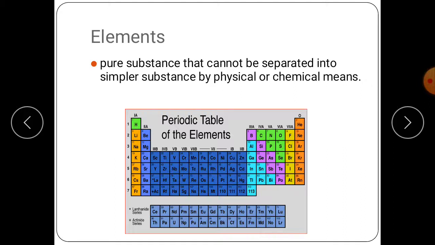And on page number 120 you will see magnesium, the symbol of magnesium is Mg. This is iodine, the symbol of iodine is I. Carbon, I told you the symbol of carbon is C, and zinc, the symbol of zinc is Zn. Bromine, the symbol of bromine is Br. And copper, the symbol of copper is Cu. These all elements are present in your book from page number 119 to 120. You can see their diagrams, their names and their symbols.